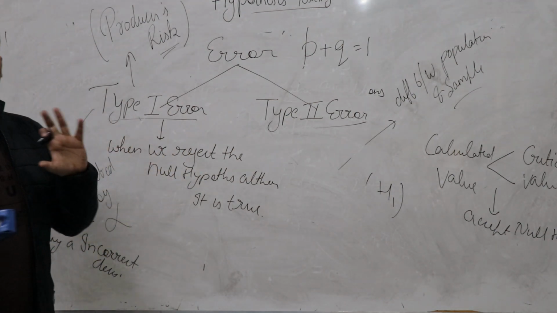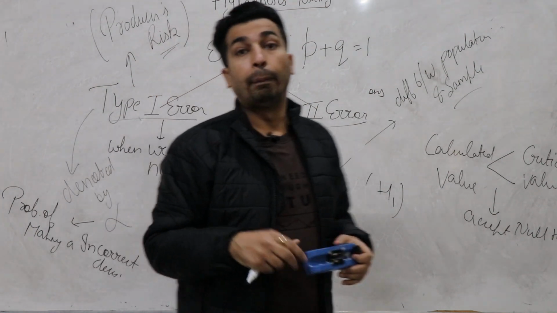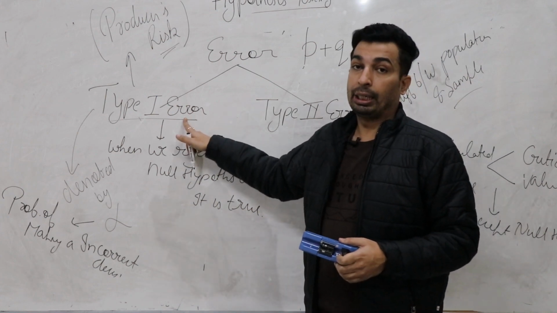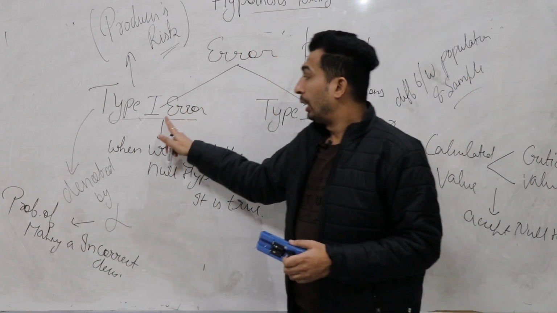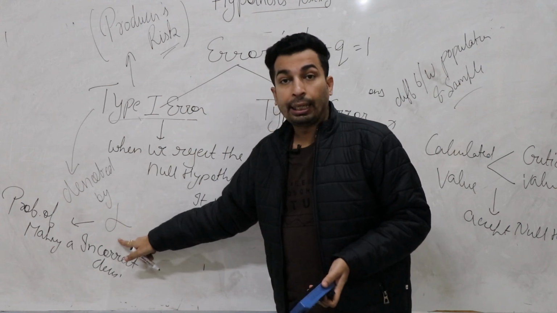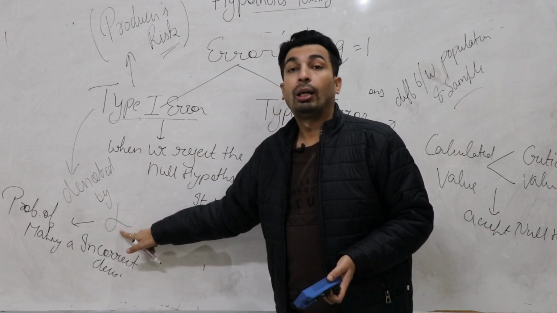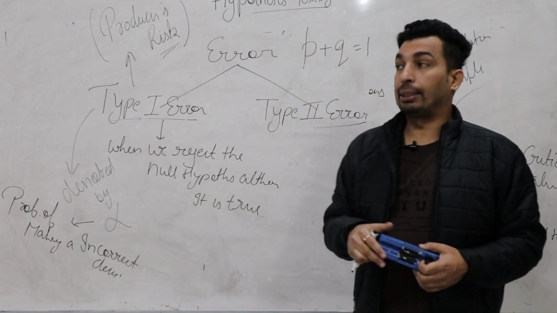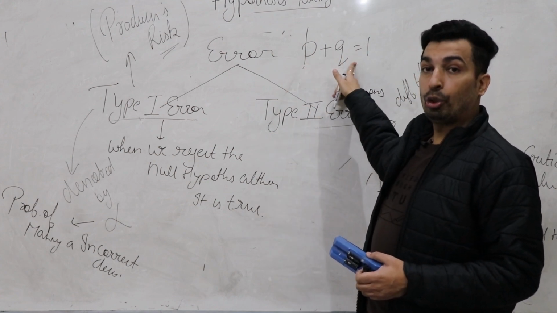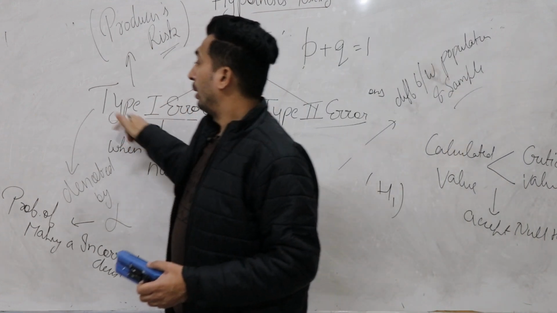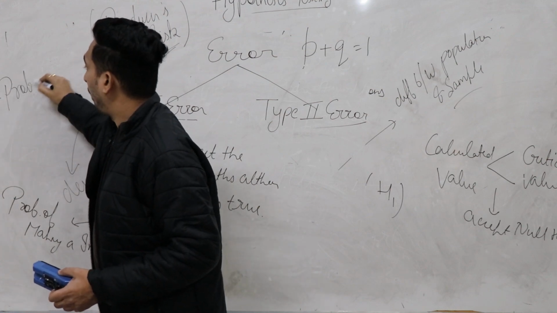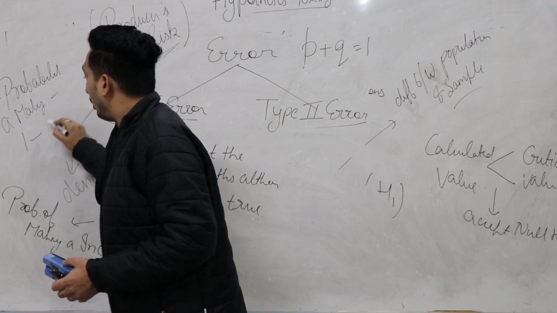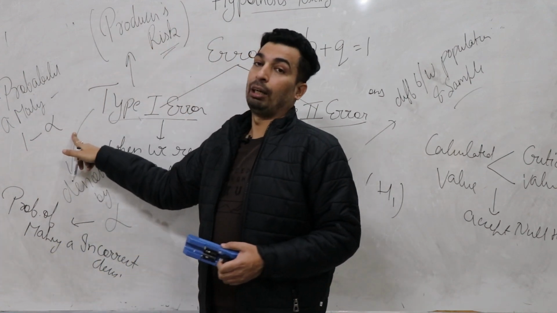Type 1 error simply means when we reject the null hypothesis although it is true. Meaning you had to accept, but rather than accept you rejected it. So that's called type 1 error. So whatever decision you have taken at this stage is definitely incorrect, and the incorrect decision is denoted by alpha. So if you have to find the probability of making a correct decision, as you know total probability is equal to 1, then at type 1 error it is calculated as 1 minus alpha.